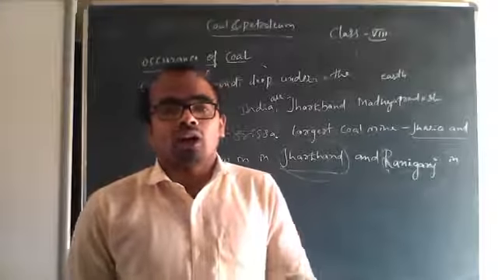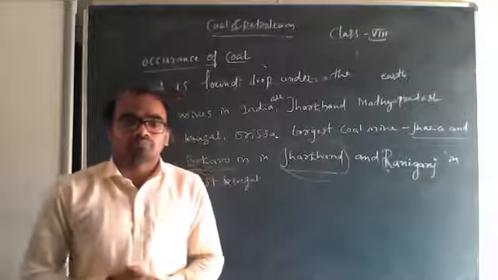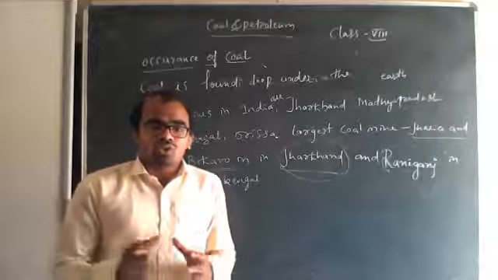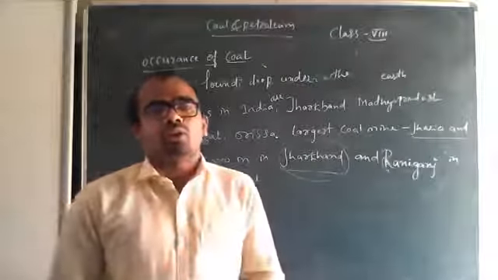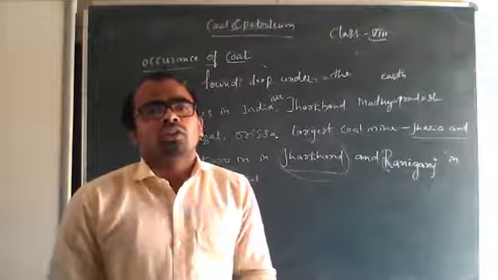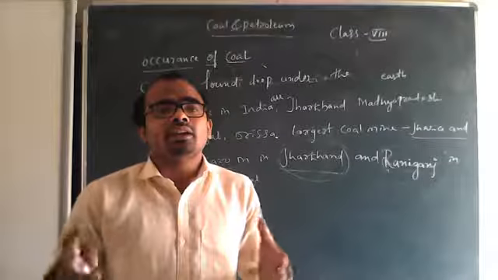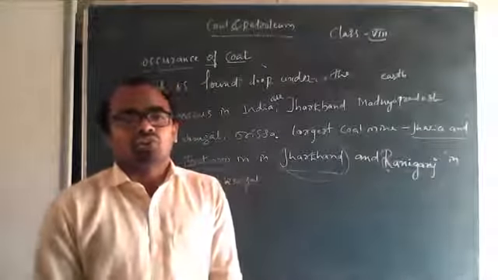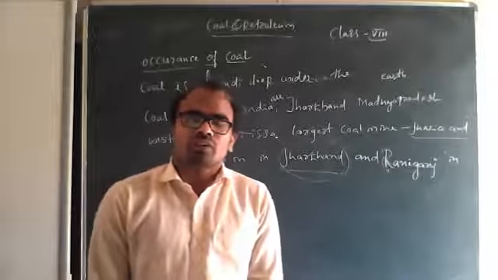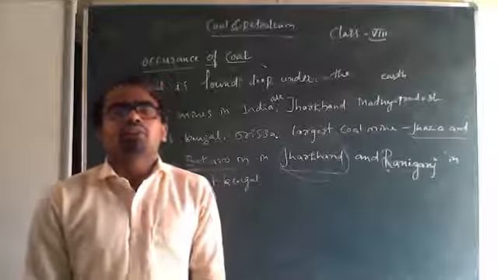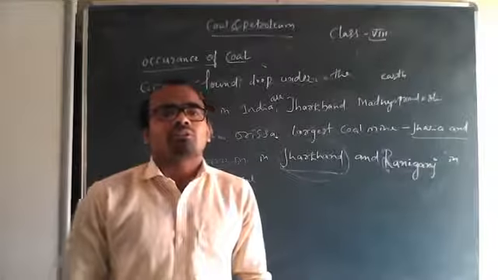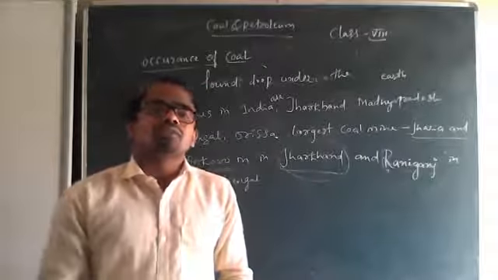Now we'll discuss how coal is formed. Coal is a form of carbon, you know that. Thousands of years ago, the forests were buried under the earth due to flooding or other natural calamities. After some time, soil got deposited over them.